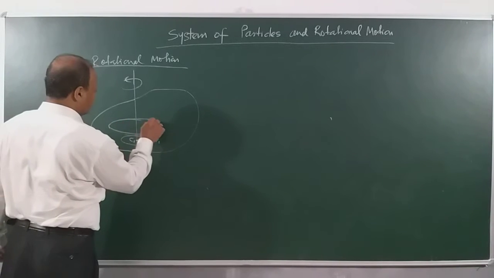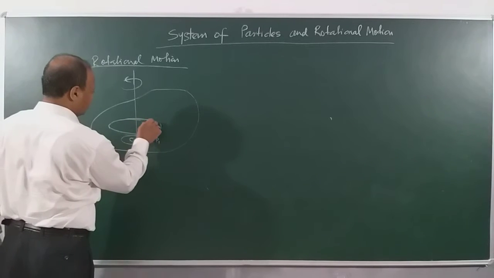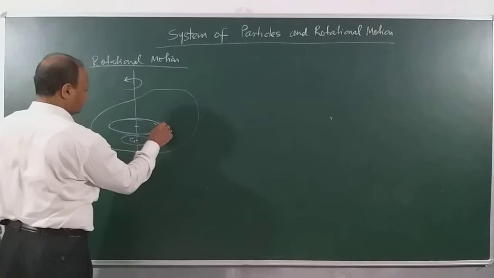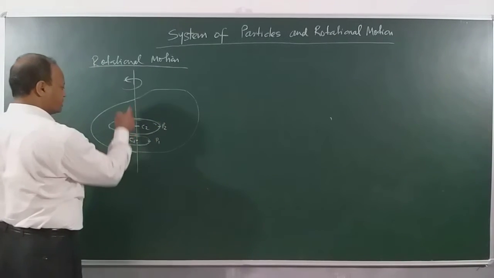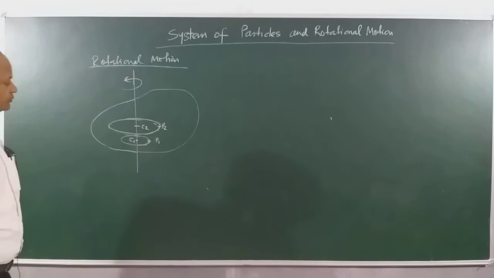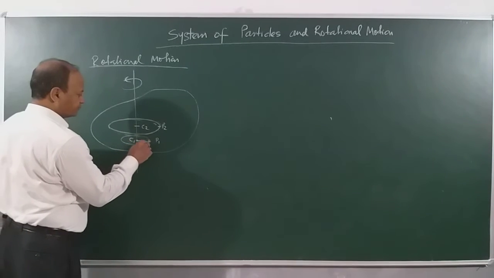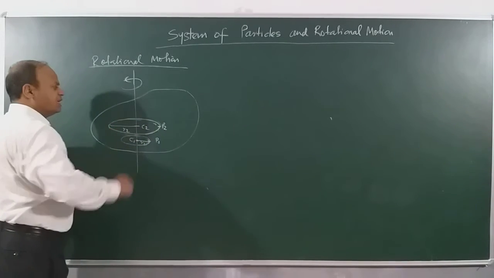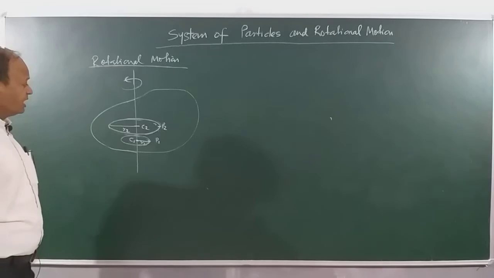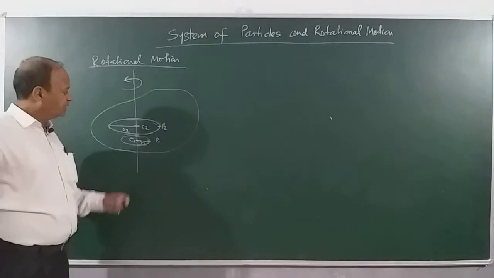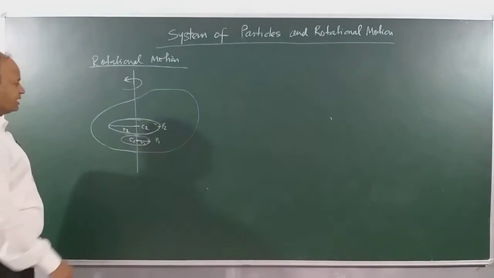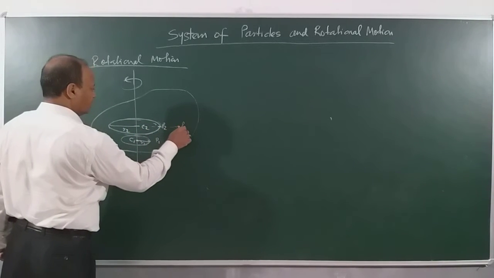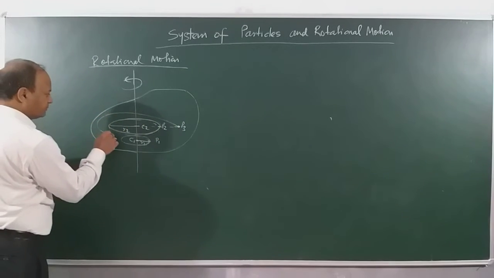This particle is also executing motion along a circular path. This particle P2, and the center of the circle is on the axis. This radius is R1. This radius is R2. Similarly, I can consider so many particles. It is not necessary they must move along different centers. I can imagine another particle here which is concentric, P3. It will be executing motion along this circle.